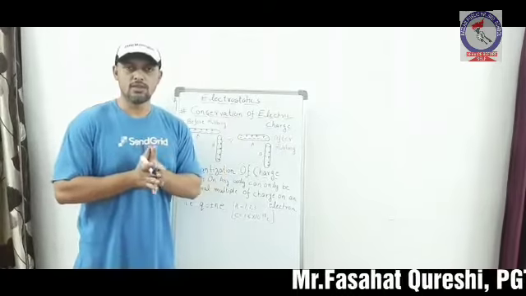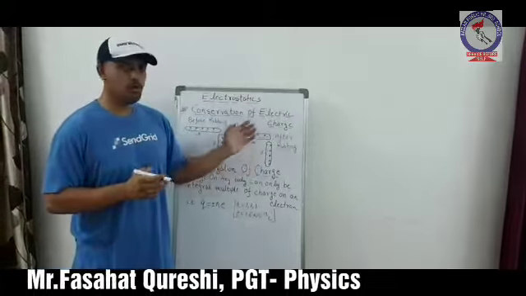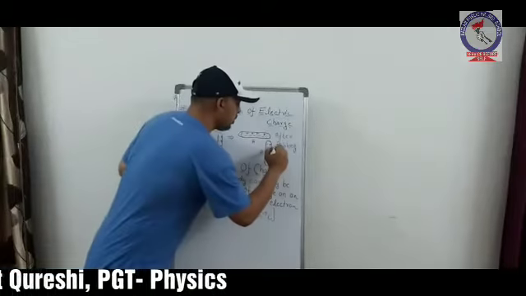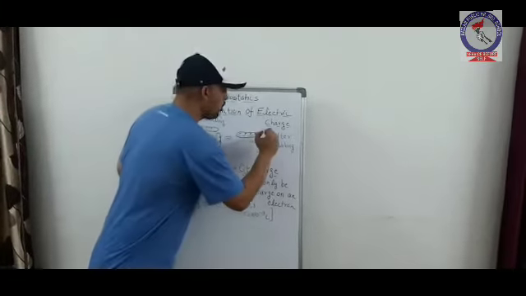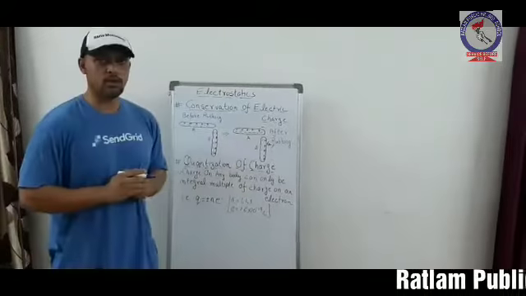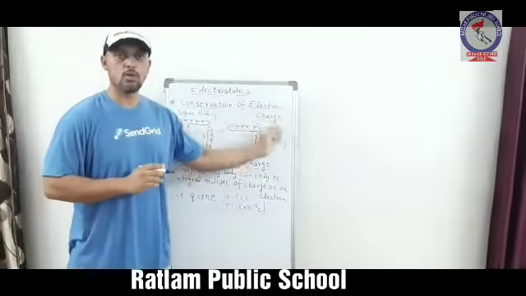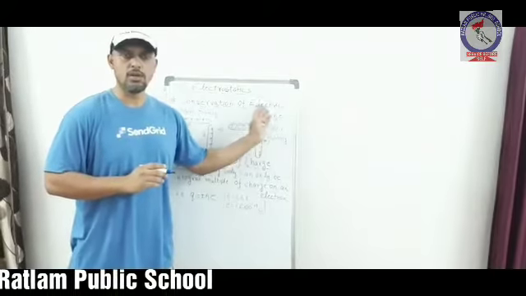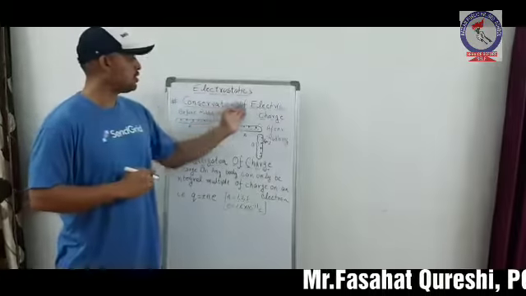Now, since the electrons are transferred from rod B to rod A, rod B acquires positive charge and rod A acquires negative charge. Since the bodies are charged, but the total charge of the system is again a constant. This follows the conservation of electric charge.